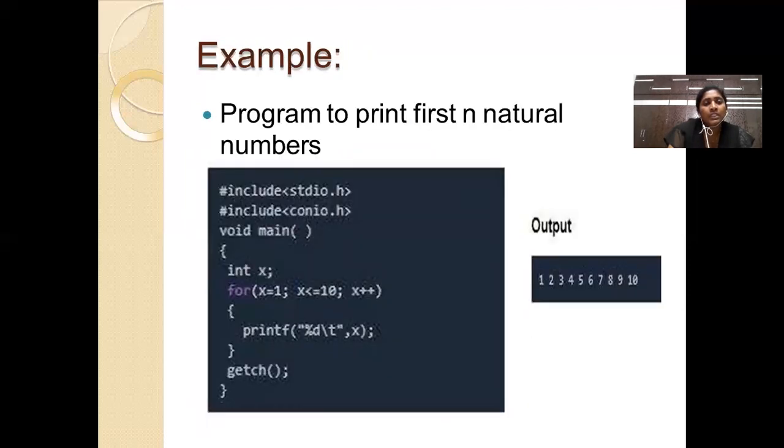Then this is the program, the same program which we have seen for the while loop, to print the first 10 natural numbers. So here the initialization, condition and updating variable are all written in one single statement. First it checks the initialization. Next, with the initialized value, it checks the condition. If the condition is true, it executes the statements block and gets back to the updating variable.